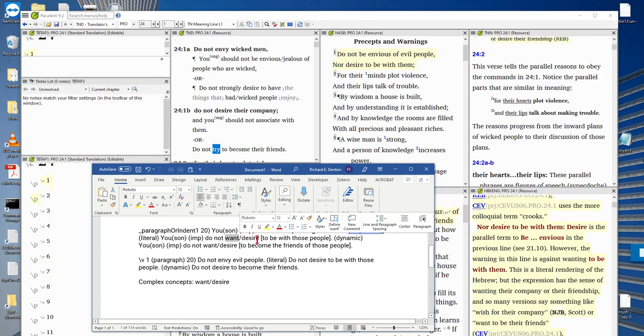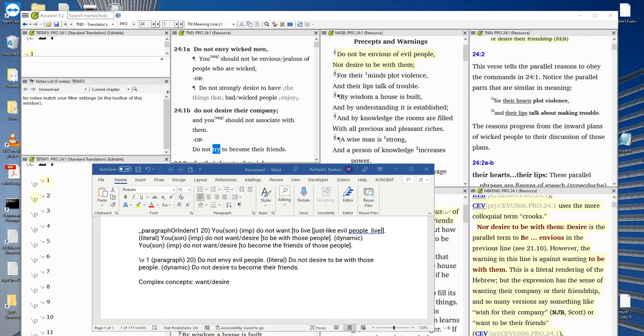Do not want or desire to be with those people, which the handbook said is very literal, and as was suggested by the literal English versions. So that's what I have for a literal version, but for the dynamic version, I put do not desire to become the friends of those people. So that would be generated as a literal version, do not desire to be with those people, or a dynamic version, do not desire to become their friends. Okay, well that's how I handled this verse, and thank you for listening.